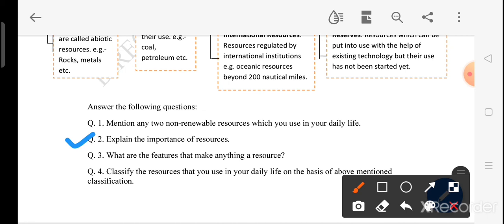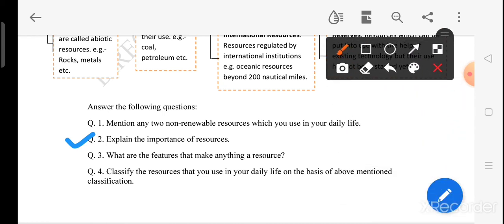What are the features that make anything a resource? Yes, the feature that makes anything a resource basically is the utility of that particular thing. If the thing is very much in use, if the utility is there, usability is there, that makes the thing particularly a resource.